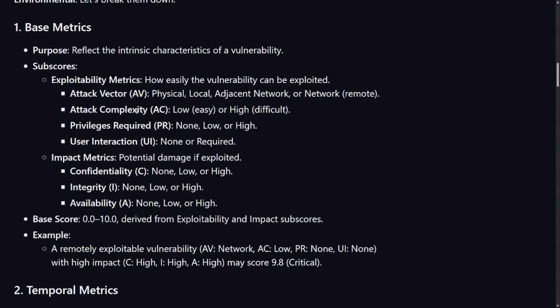Impact metrics, potential damage if exploited: confidentiality, none, low, or high. That's basically the CIA triad, you had to know that for the Security Plus, right? If you did not know CIA on the Security Plus, you probably would have failed the test, right? But confidentiality is very important, like how hidden is the data, how confidential is the data, right? So you want to implement more encryption, stuff like that. Integrity is like hashing, stuff like that. File integrity monitoring, you think about that stuff when you think integrity.